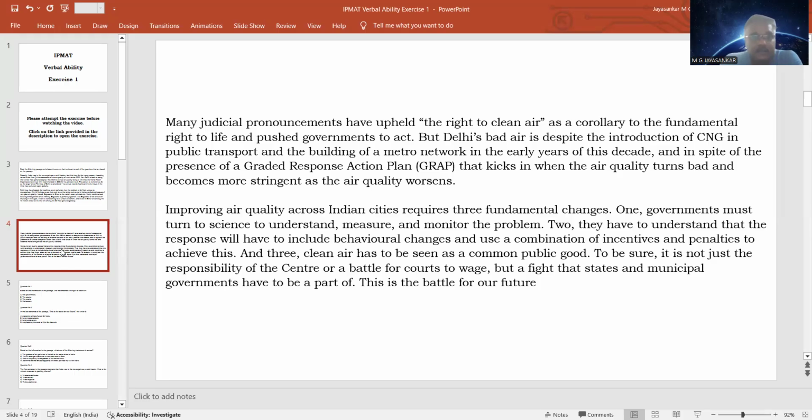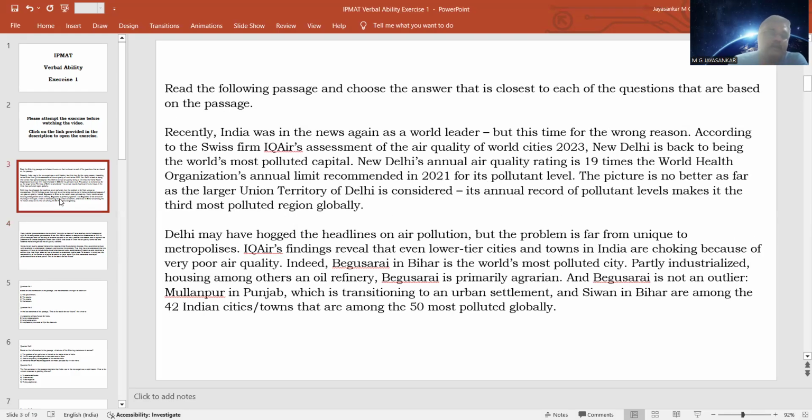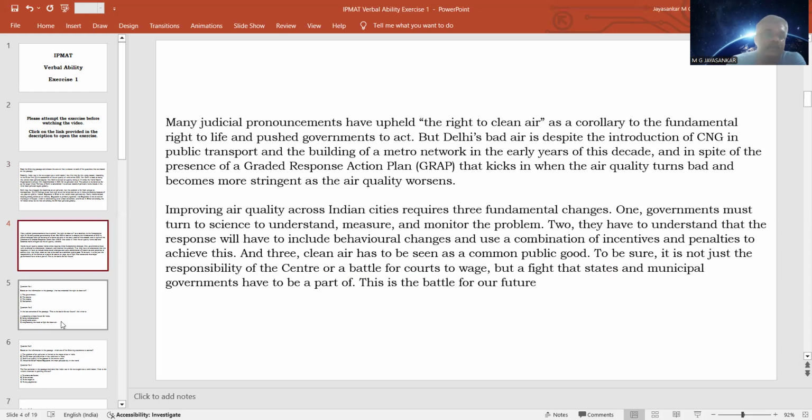It also says that Delhi is the most polluted capital city, and it talks about other cities in India where this problem is persisting. It also talks about the importance of clean air and the methods we can follow to reduce the problem of air pollution in the country. These are the main points given in this passage.